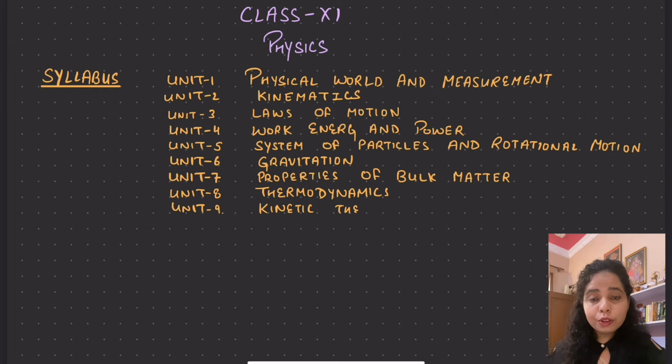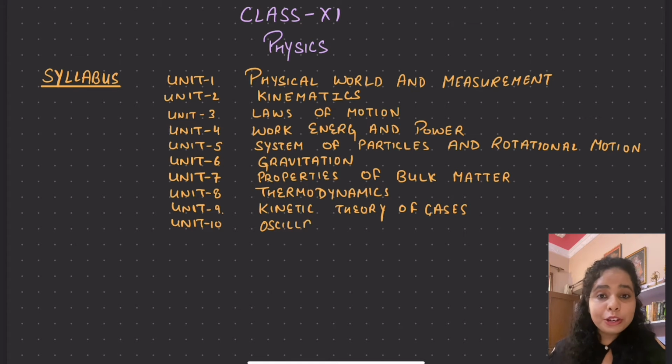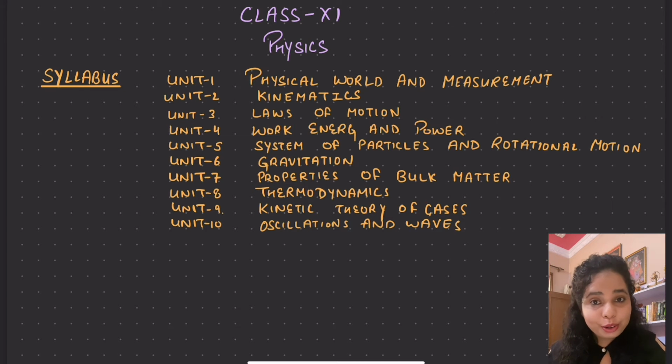Then the last unit, which is a very important unit because some portion of this unit is talked about in class 12th as well, is oscillations and waves, and it is also very important from the competition point of view. So this is all about the syllabus of class 11th. Although there is some reduction in the syllabus in 2021, I would still like to cover most of the topics so that you are not at a loss.